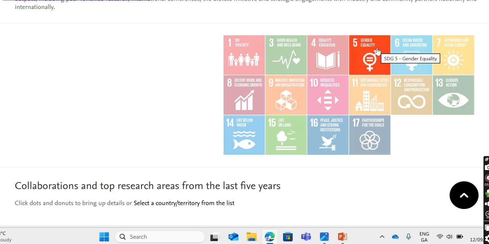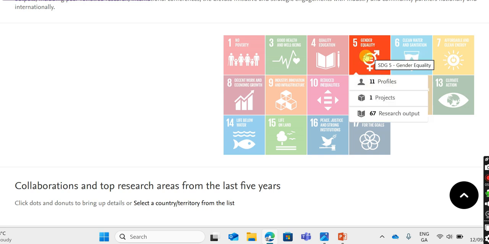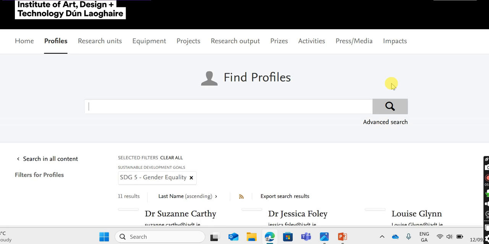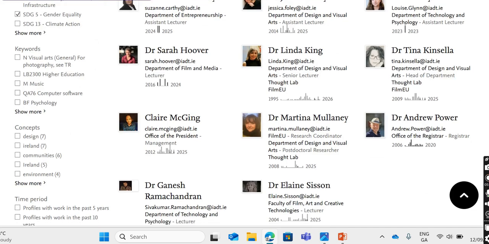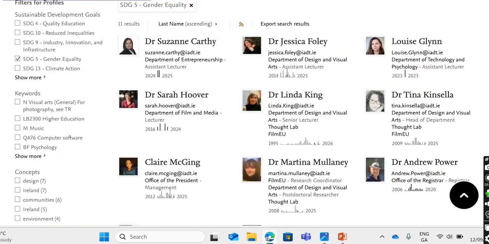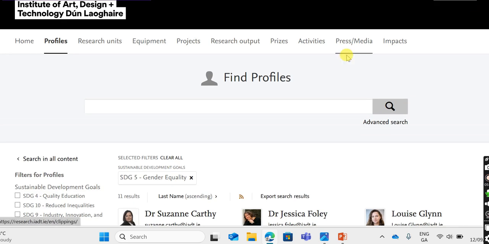Sustainable Development Goals can be added to your profile when you're creating your bio and setting up your profile. They can be added to funded projects, and they can also be added to research outputs. So when you click on, for example, gender equality, you can see there are 11 profiles there of faculty who are particularly interested in this area. That's because they tagged that on their profile. I can show you that in a moment.